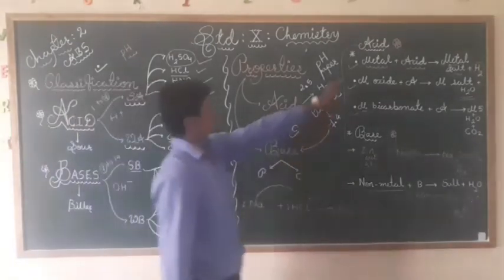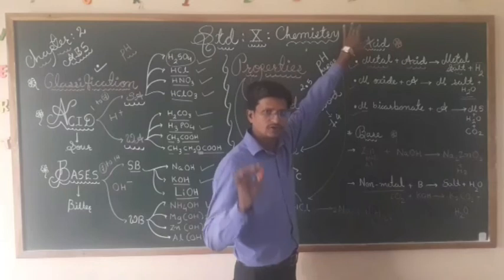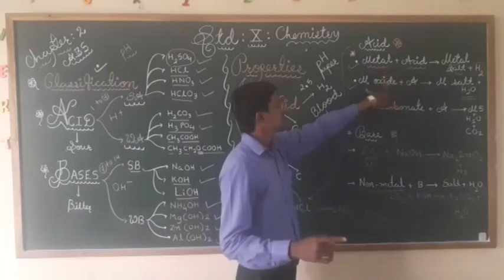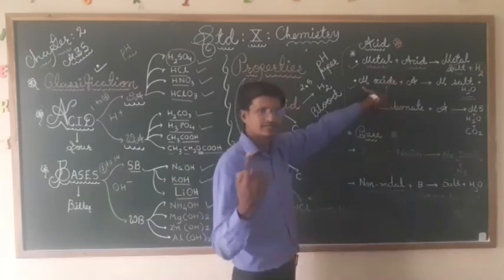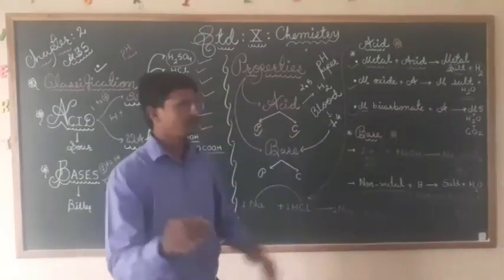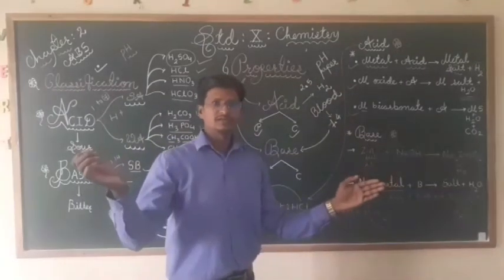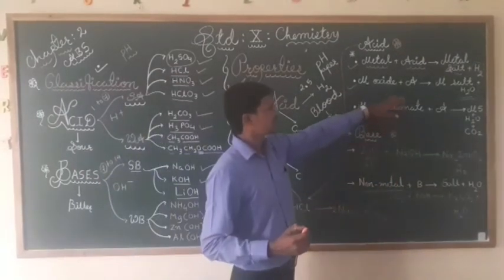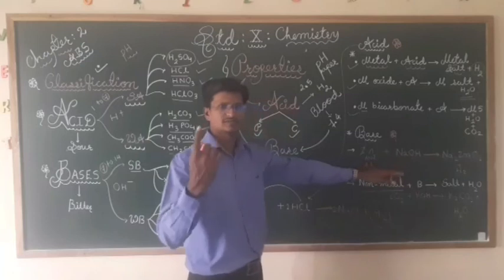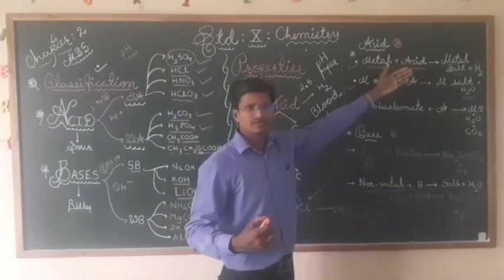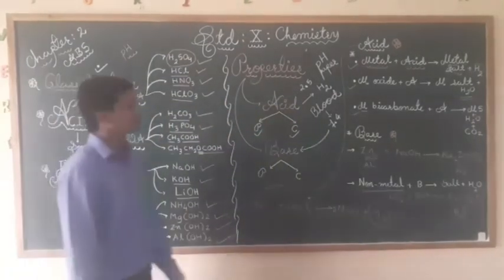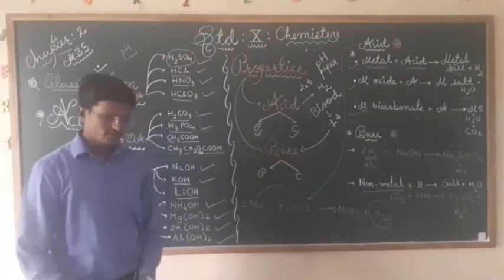My dear students, all the chemical properties are there in your textbook. Different types of metals reacting with acid, non-metals, metal oxides reacting with acid, metal bicarbonate, all the chemical equations are given. If I discuss all things, it will make too big a video. Therefore I am making it a short way to understand. Doing it like this, one step is enough, and you can add different acids in this. So like this you will easily write the chemical properties of acid and base. Up to here we will stop.